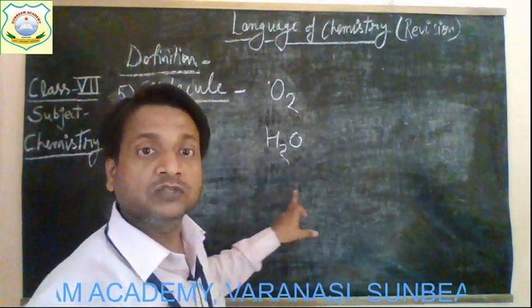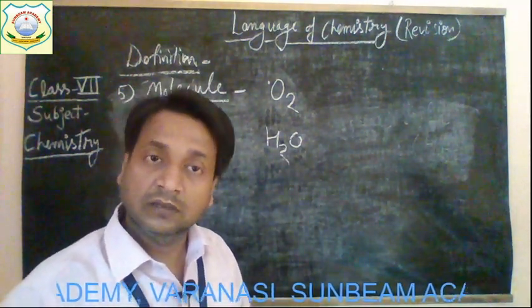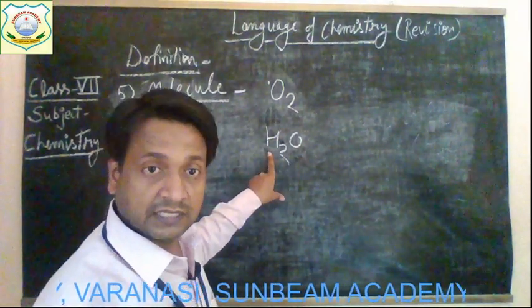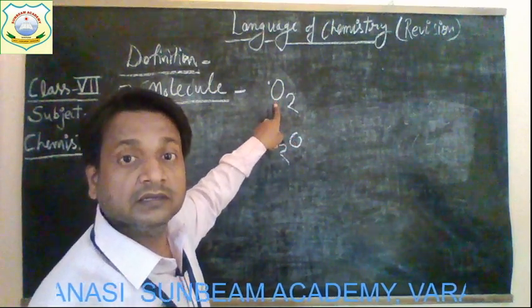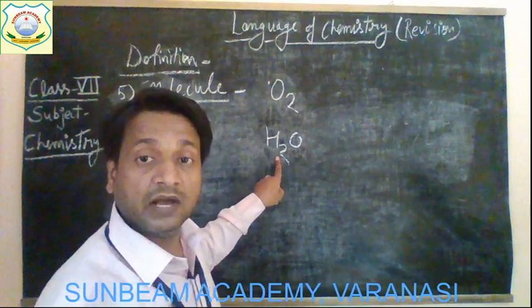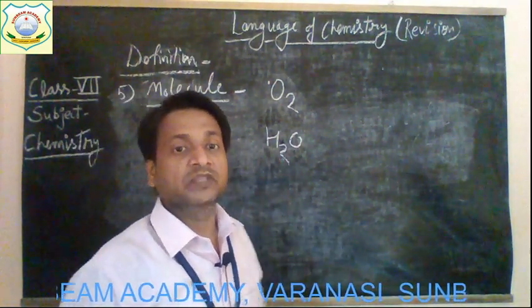They combine together and form one molecule of water. So here the atoms are dissimilar and there the atoms are similar. This one is the molecule of an element and this one is the molecule of a compound. Got it?